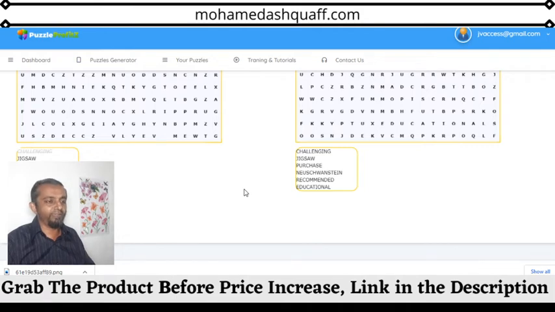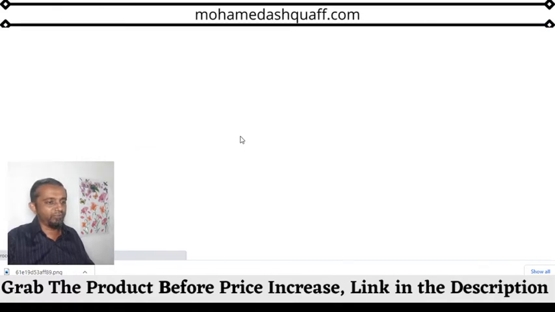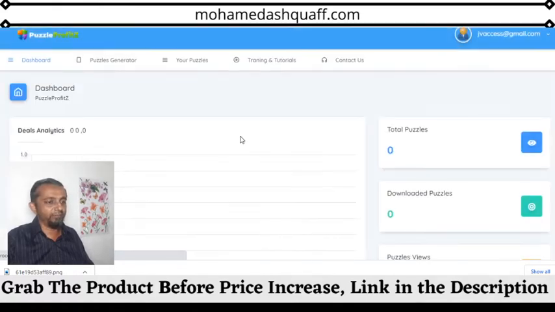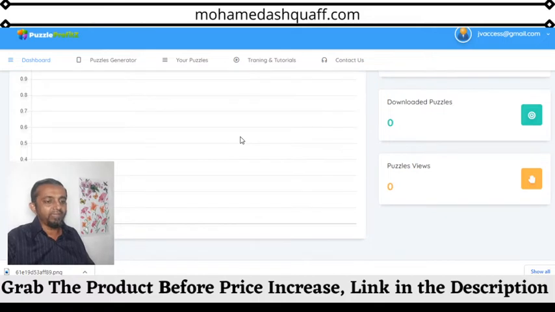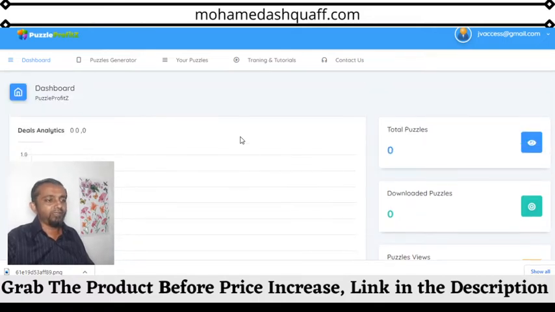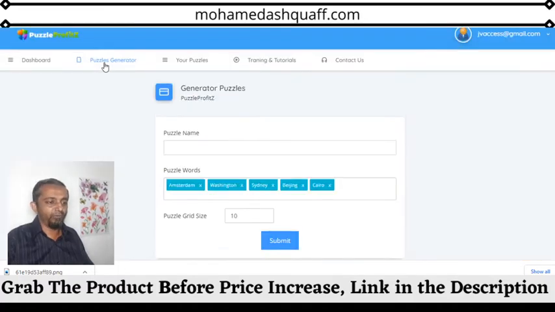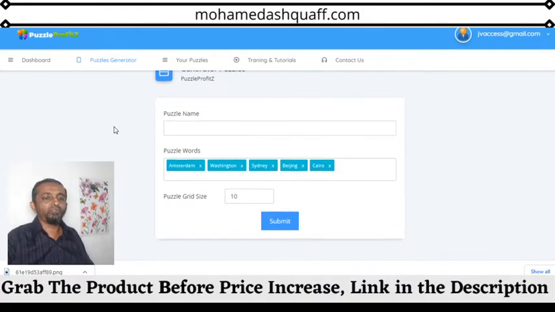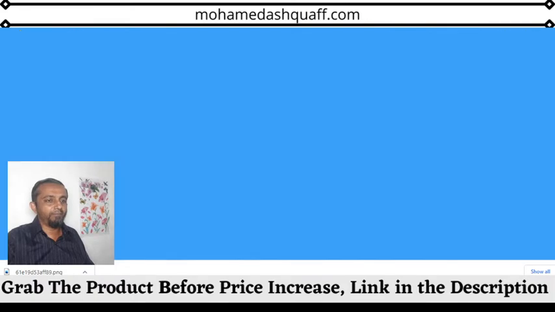Then you have to create the book covers. There's no way to create the book covers also, so you have to design them yourself using Canva or something. Then you have to publish on Kindle under Kindle publishing in Amazon. For that you have to open an account, and you have to do very hard work there to generate income by publishing books on Amazon.